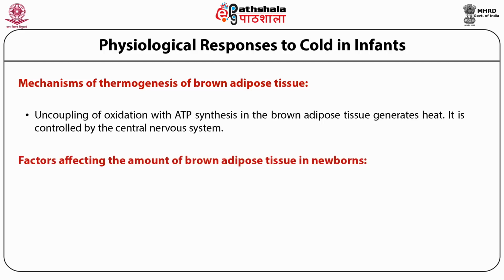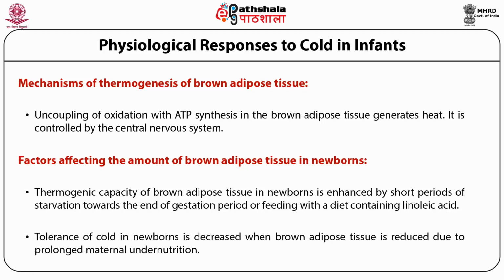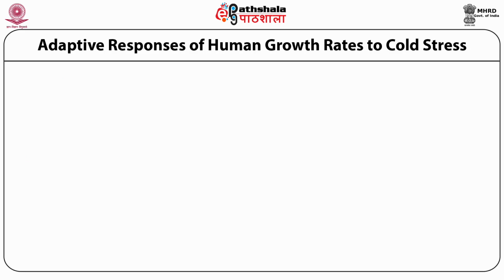Factors affecting the amount of brown adipose tissue in newborns. Thermogenic capacity of brown adipose tissue in the newborn is enhanced by short periods of starvation towards the end of the gestation period or feeding with a diet containing linoleic acid. Tolerance of cold in the newborn is decreased when brown adipose tissue is reduced due to prolonged maternal undernutrition. Adaptive responses of human growth rates to cold stress.